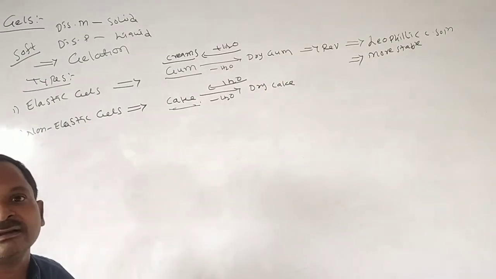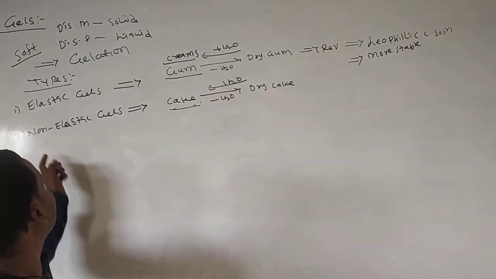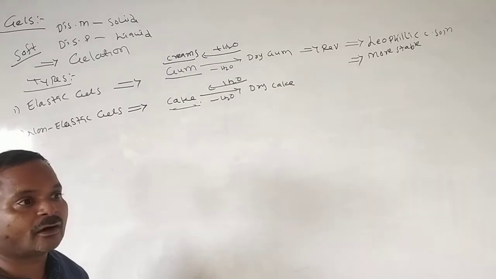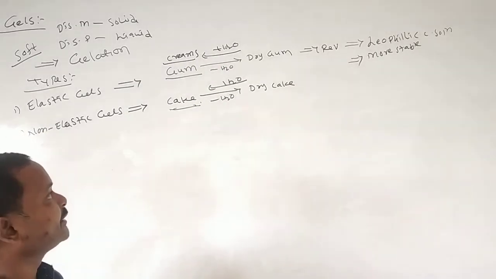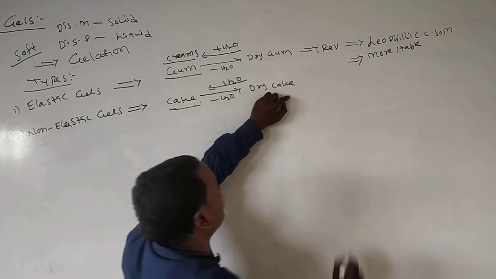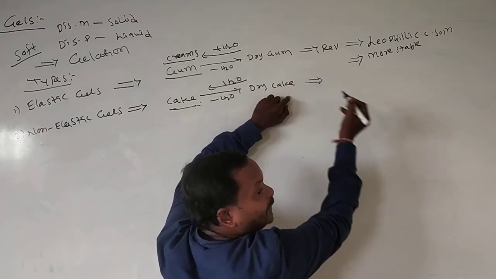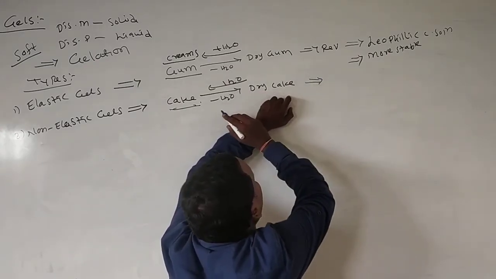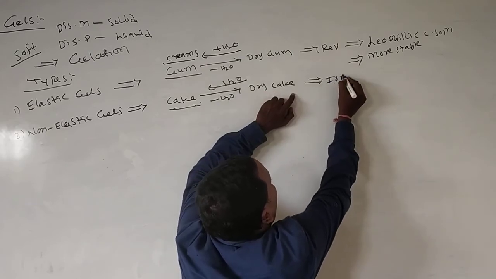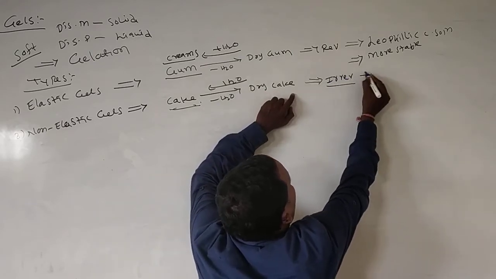We never get that much soft cake. This type of gels we call non-elastic gels. In non-elastic gels, there is only the forward reaction. There is no backward reaction. So, formation of non-elastic gels is irreversible.